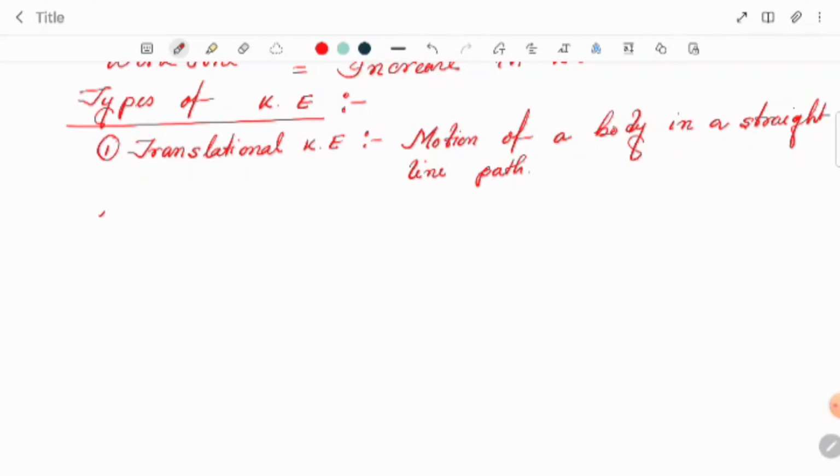Number two, we have rotational kinetic energy. What is called the rotational kinetic energy?